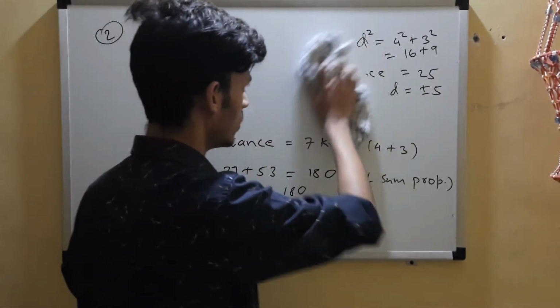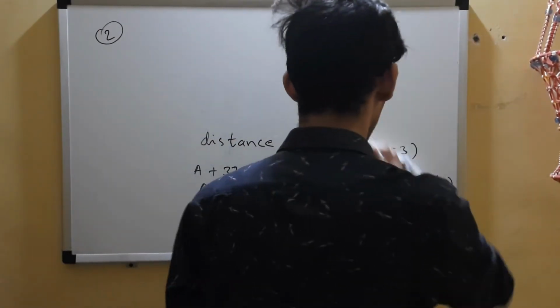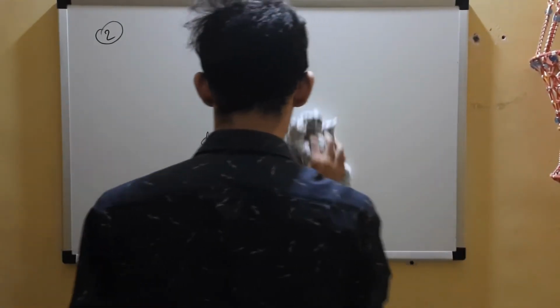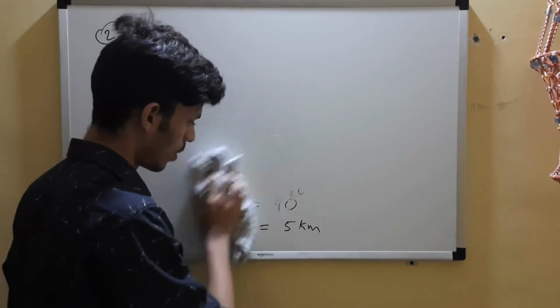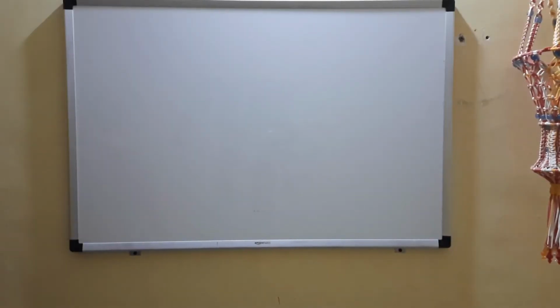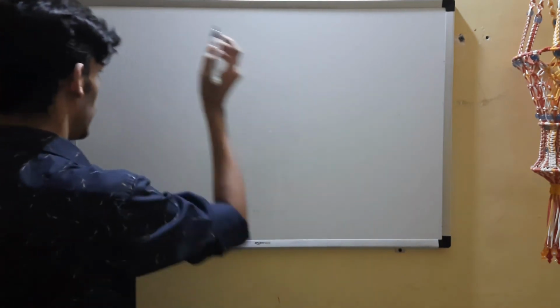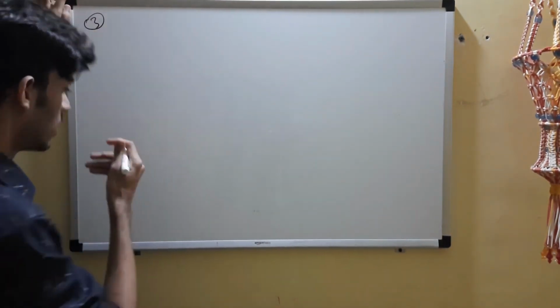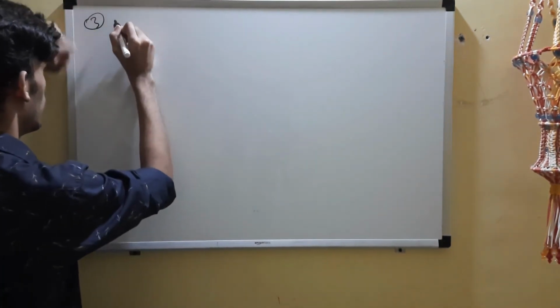Now let us go for some JEE favorite problems. I have brought a pattern of problems. Those problems are on average velocity and average speed. Let us try some numericals based on average velocity and average speed. We already tried for displacement and distance. Now let's go for average speed and average velocity.